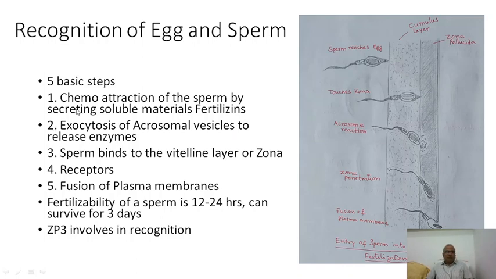Now, chemoattraction of the sperm by soluble fertilizins. Soluble fertilizins are secreted by the egg to attract the sperm. Then exocytosis of acrosomal secretions occurs, and the sperm binds to the zona. Several receptors are there. When the receptors get activated, then it is allowed to go inside. Fusion of the plasma membrane occurs, and the fertilizability of the sperm is there within 12 to 24 hours.